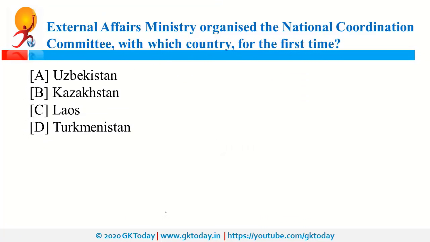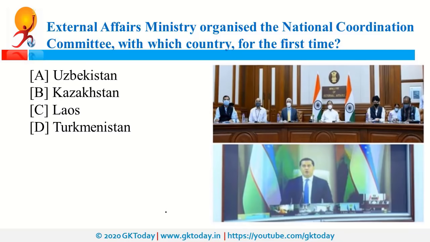External Affairs Ministry organized the National Coordination Committee with which country for the first time? So this country is Uzbekistan, and for the first time this India-Uzbekistan National Coordination Committee meeting was organized. Now it is important to note that from the Indian side, V. Muralidharan, the Minister of State, that is MOS for the Ministry of External Affairs, chaired this meeting.